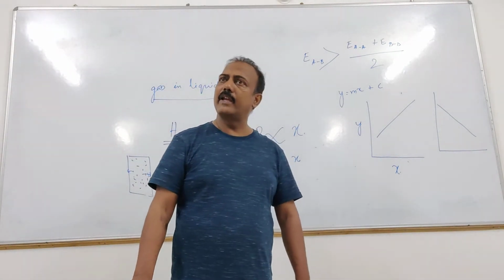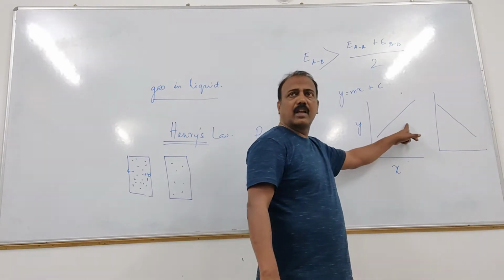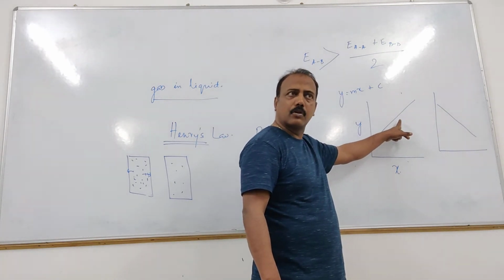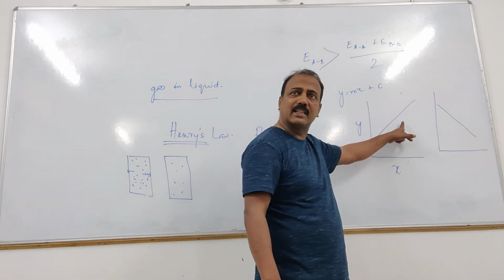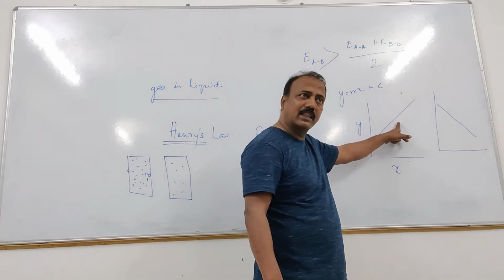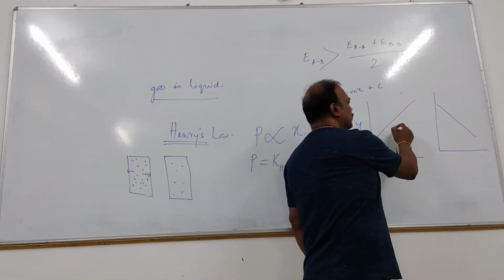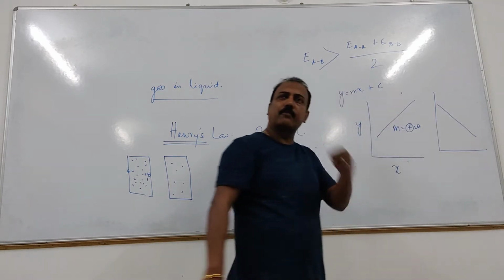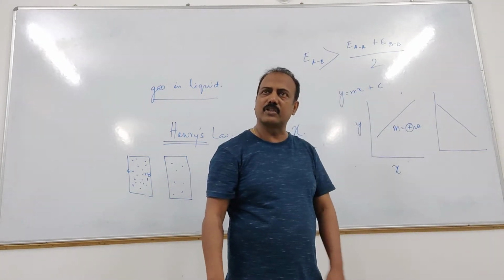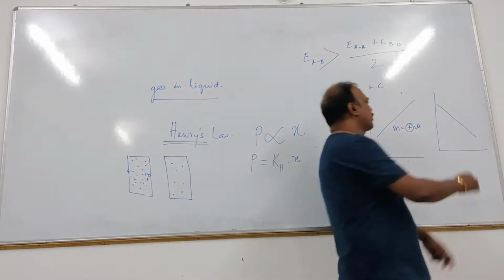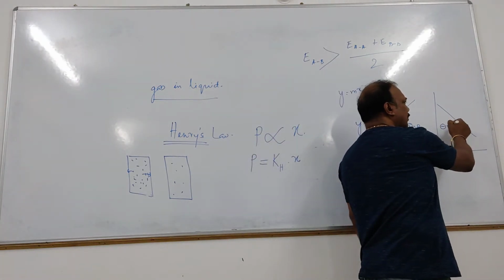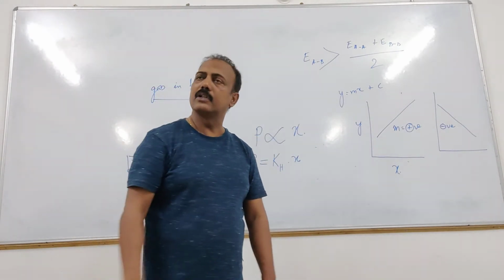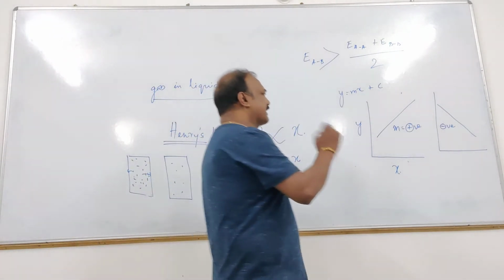Clear? This type of straight lines having the slope value, slope means m. Slope is m. M is nothing but tan theta. Slope is nothing but tan theta. This type of straight lines are called the straight lines having positive slope. The value of m is positive. And this type of straight lines will have the value of slope as negative. These are negative slope straight lines. First point.